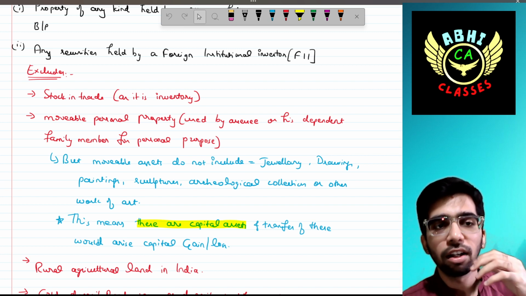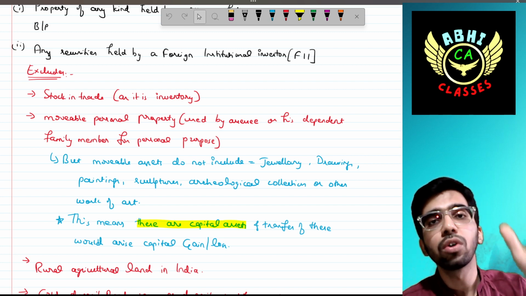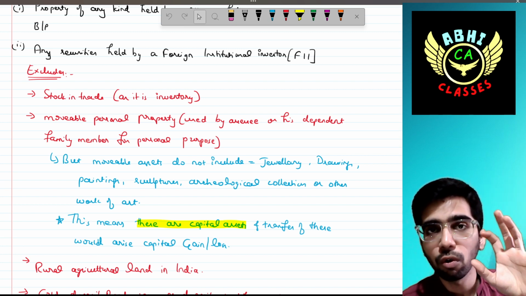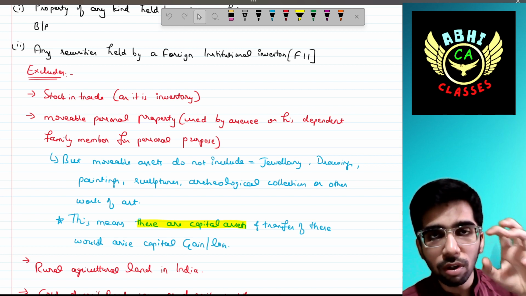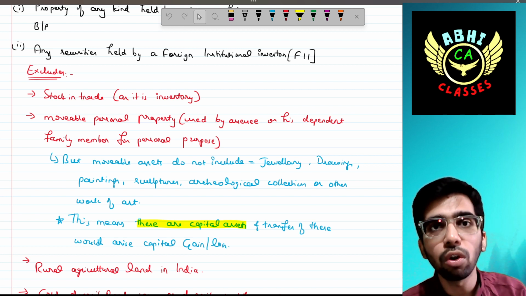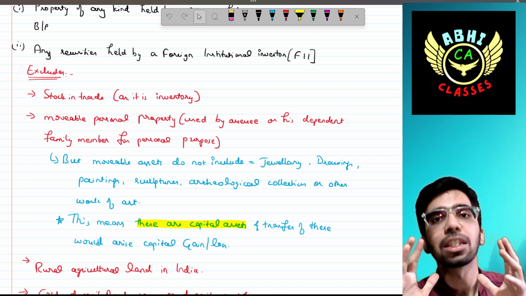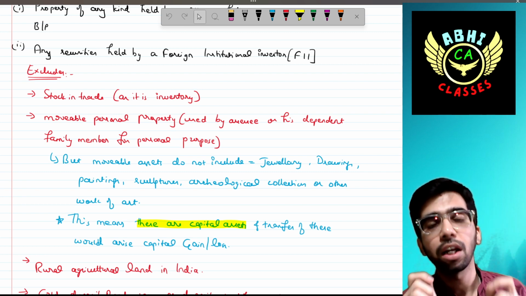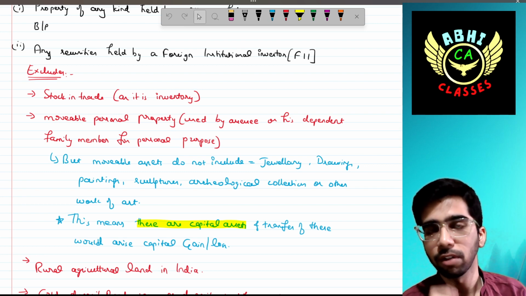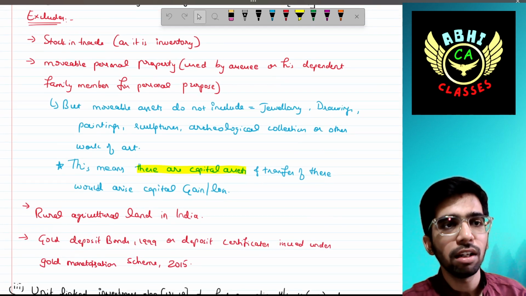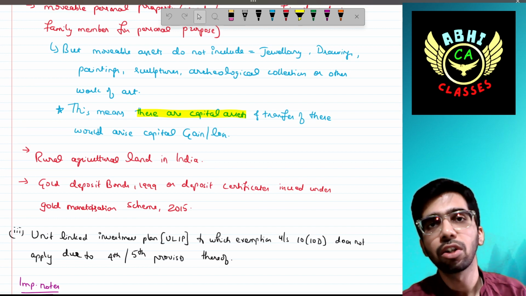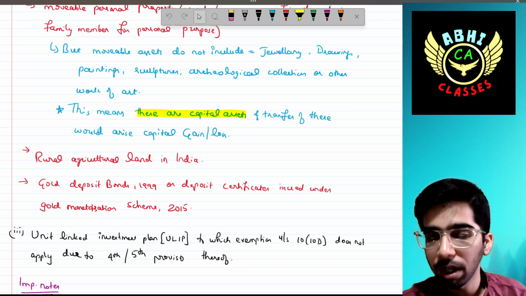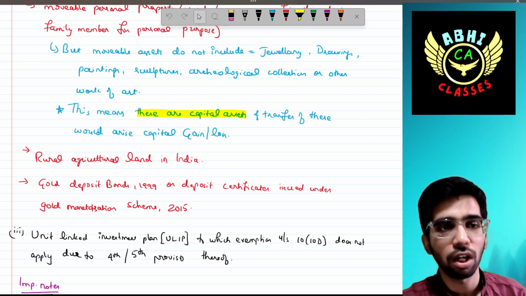The movable assets do not include jewelry, drawings, paintings, sculpture, archaeological collections, and other works of art. If you transfer these categories, even though they are movable and personal assets, the capital gain concept will be applicable. Then the capital asset does not include rural agricultural land. It is not saying urban agriculture, it is saying only rural agricultural land.